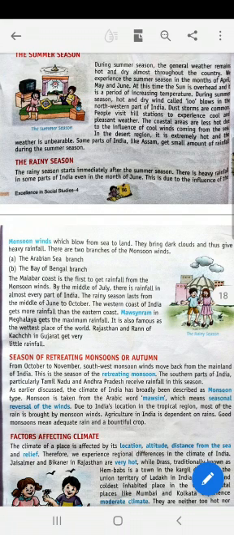As already discussed, the climate of India has been broadly described as monsoon type. Monsoon is taken from the Arabic word mausim, which means seasonal reversal of the winds. Due to India's location in the tropical region, most of the rain is brought by monsoon winds. Agriculture in India is dependent on rains. Good monsoons mean adequate rain and a bountiful harvest.